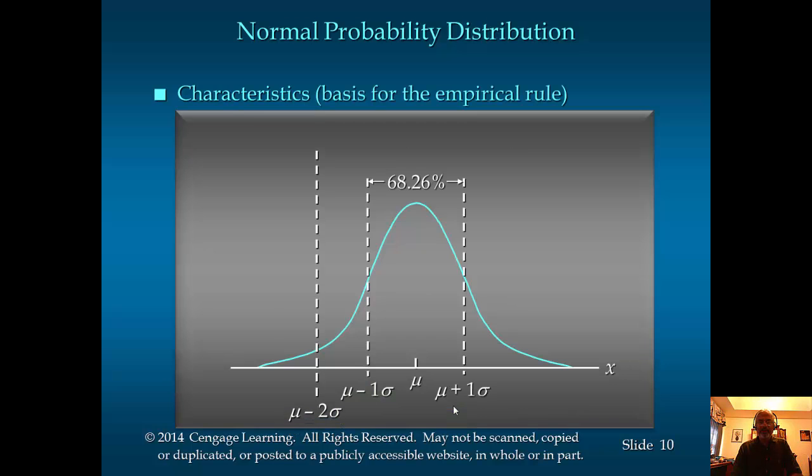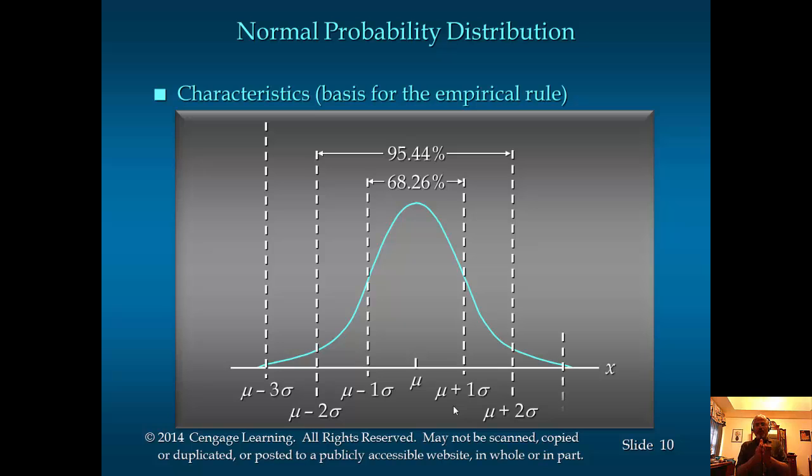Now the empirical rule is if you go from the mean 1 standard deviation, you get about 68.26% of all values falling. If you go 2 standard deviations, it will be 95.44. If you go 3 standard deviations, that will be 99.72%.